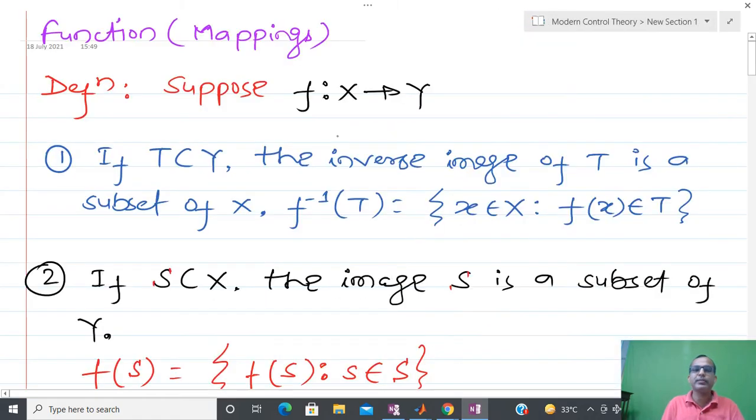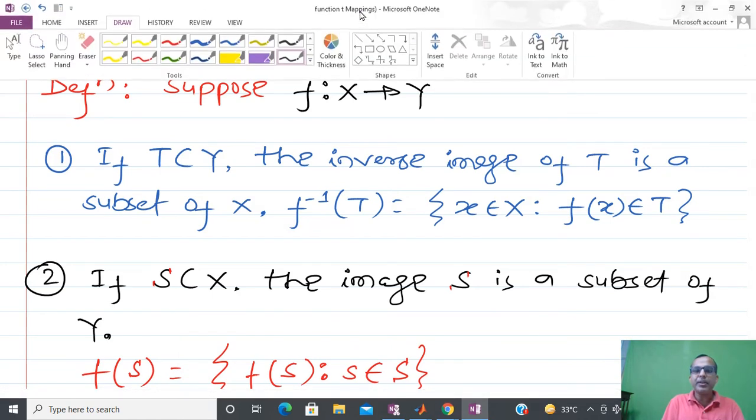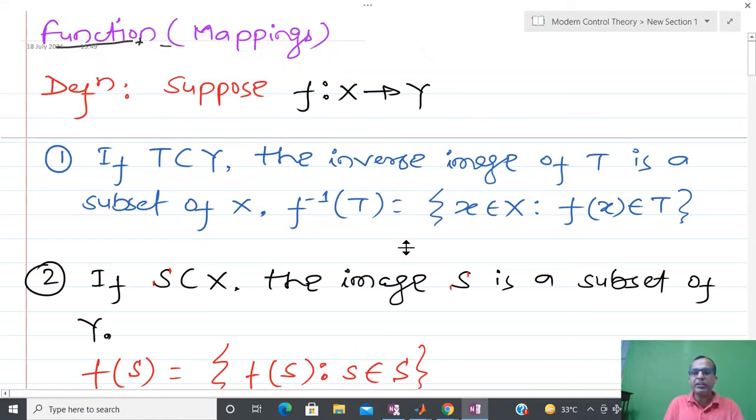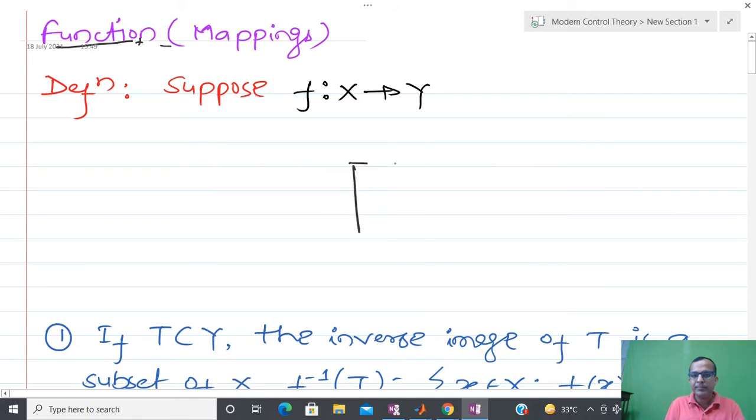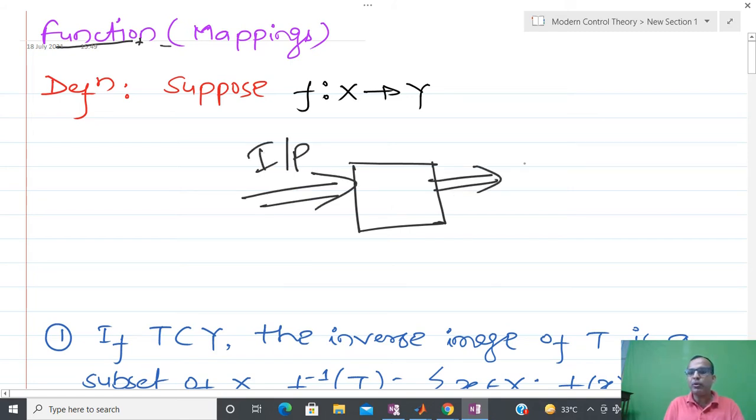I have selected some specific questions, and I have already solved them in order to save my time, because you are all already well aware of these things. So here I have started with functions. Why have I started with functions? Because I have already told you that whenever you define any machine, I have this machine I am going to build, I apply some kind of input to this machine, and whatever output I get is somehow a function or some kind of mapping.